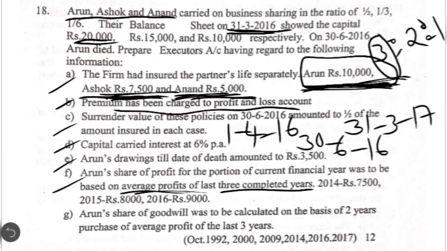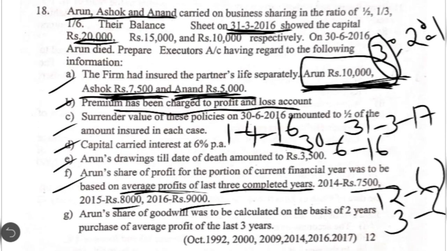How do we calculate now? They have given the profit for 2014, 15 and 16. So 7,500 plus 5,000 plus 9,000. You have to add these profits for 3 years, divided by 3, you get the average profit. That average profit means what? On an average every year, that is the profit. Every year means for 12 months, that is the profit. He was there in the current financial year only for 3 months. So what is the profit? That is what we are going to calculate in order to see what is deceased partner share in the current financial year, that is expected profit.